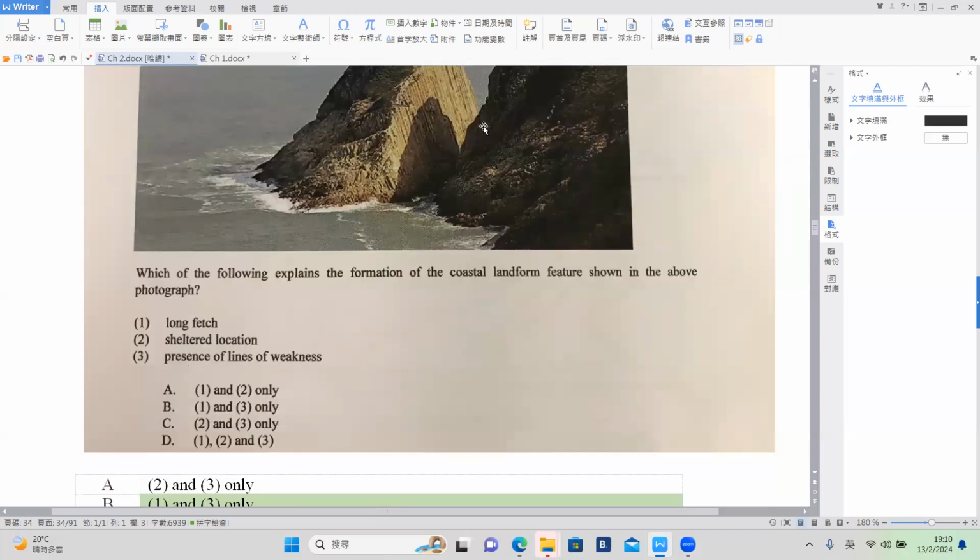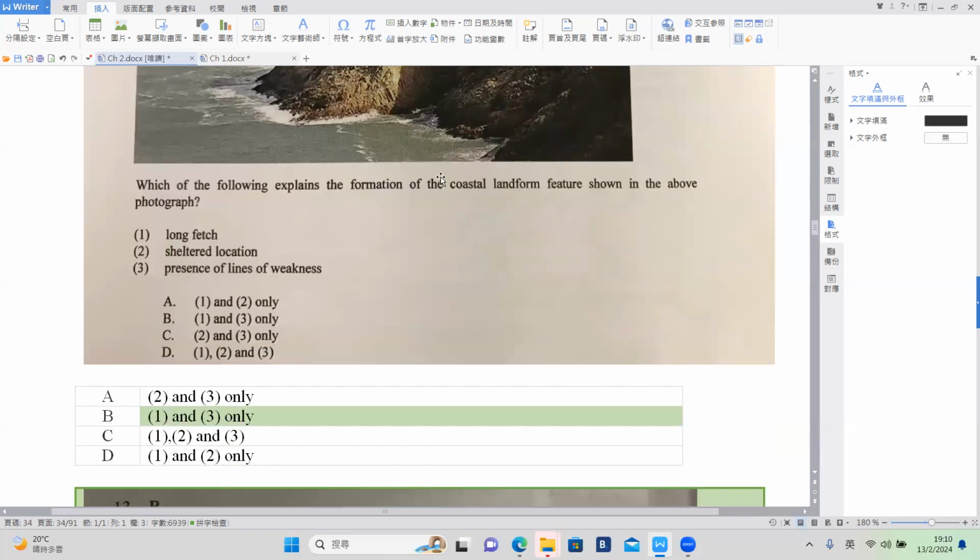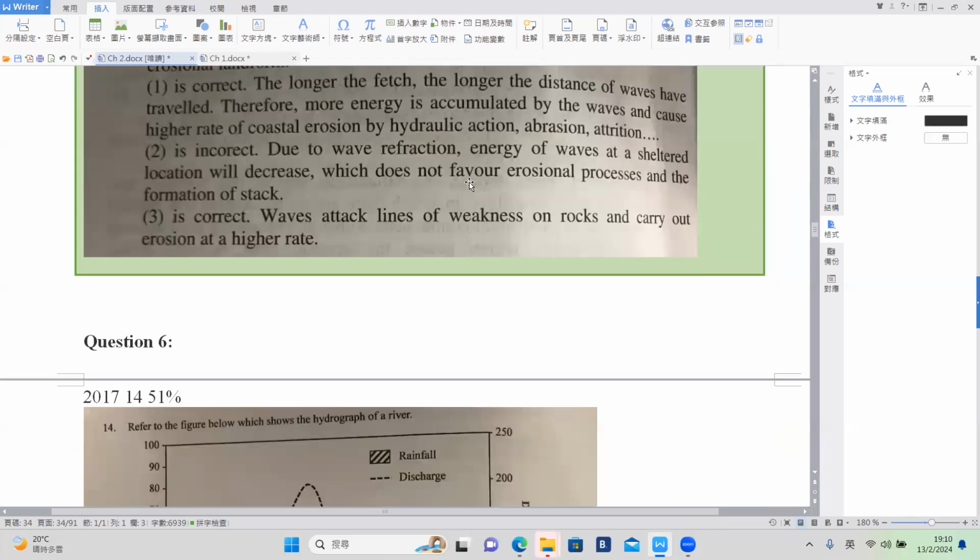Number 3, presence of line of weakness. Right here, indeed is the faulting, okay? Then this kind of faulting gives rise to stronger erosion. Then number 1 and 3 will be the correct answer.